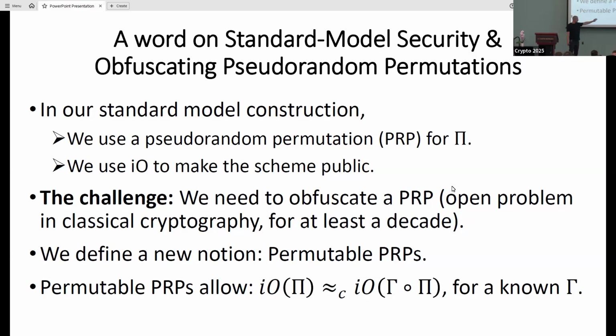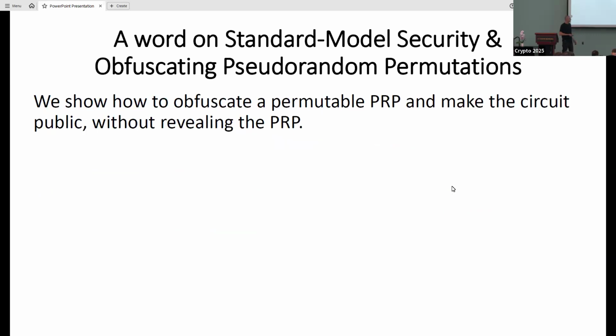And one thing that it lets you do is give you this indistinguishability on the bottom. If I'm sampling the PRP randomly and obfuscating it, this is going to be computationally indistinguishable from doing the same thing with a publicly fixed gamma, where I'm just permuting the output of pi by gamma. We obviously know that this is true in the statistical setting, but now we know that it is true under I/O.